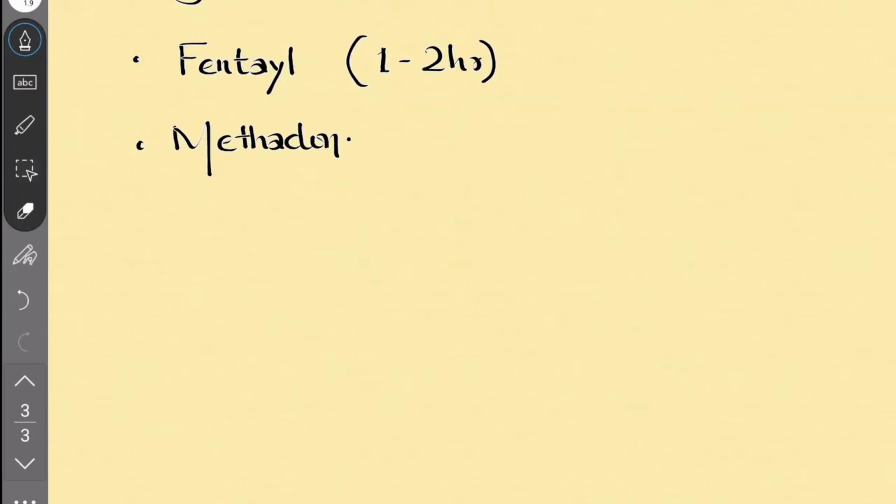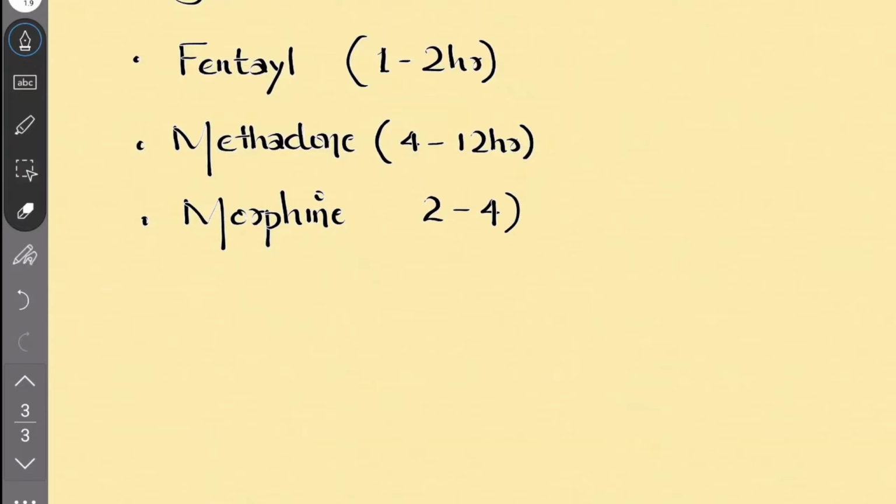Fentanyl, we have heard about this drug in anesthesia. The duration of action is very short, which is why it's used in anesthesia, only 1 to 2 hours. Next is methadone. You have heard about methadone. The duration of action is 4 to 12 hours. Next comes morphine, the prototype drug, with about 2 to 4 hours of action.